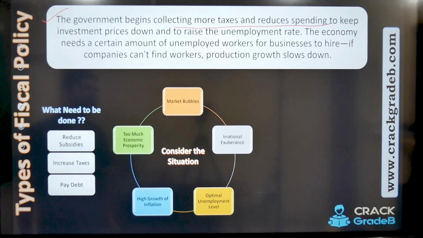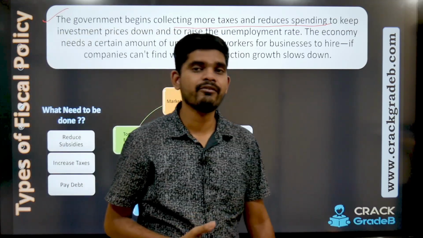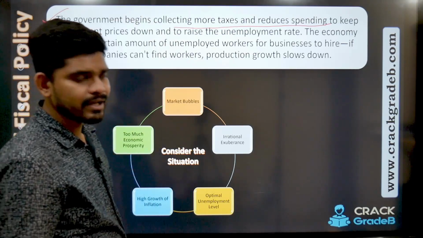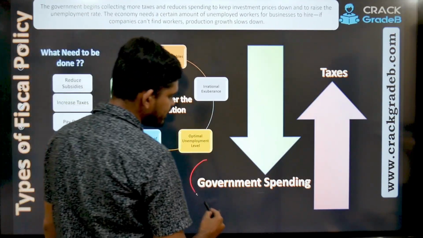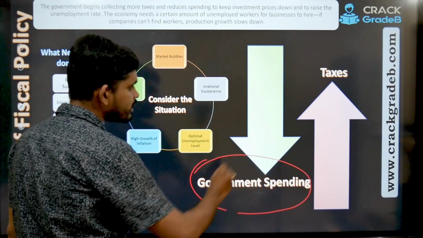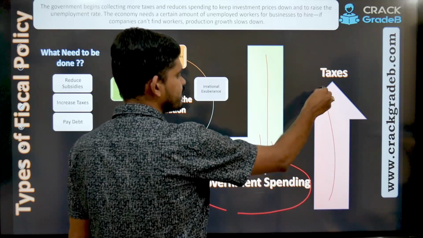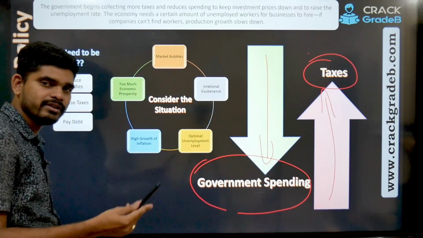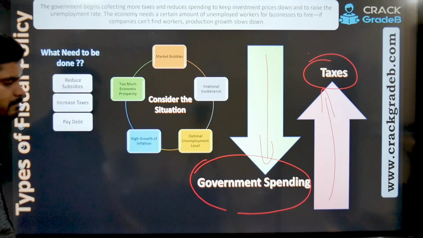If companies can't find workers, production growth slows down. That is what I have already explained to you. I would repeat it here. Now, let us see the relation between this thing. So what is the relation? The relation is opposite. The government should reduce the spending and the government should increase the taxes, right? I hope explanation is not needed. I have given just a minute back.